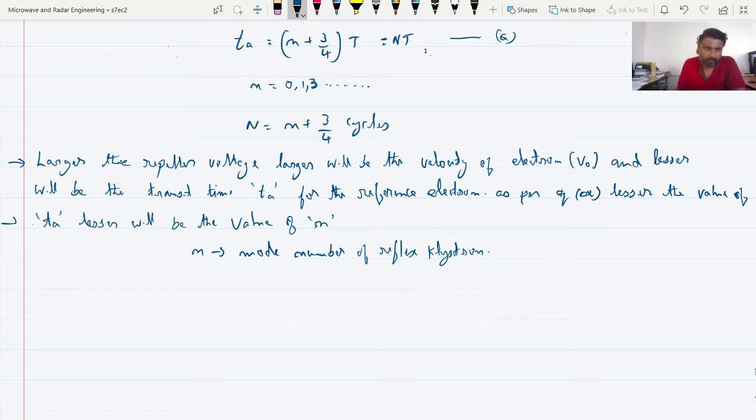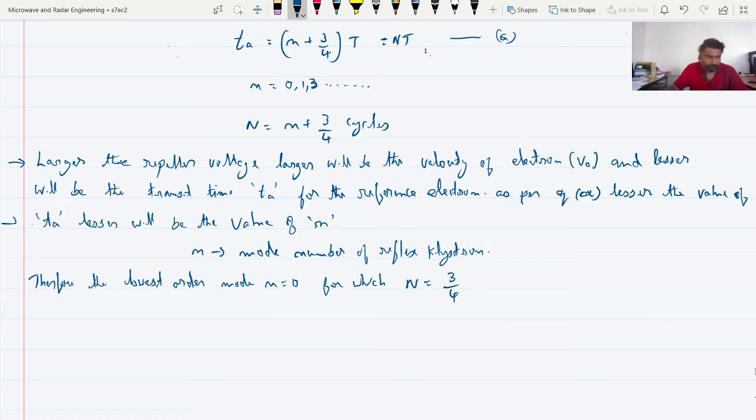Therefore, the lowest order mode, as I told you, is nothing but n equal to 0, for which capital N is equal to 3/4 cycles.